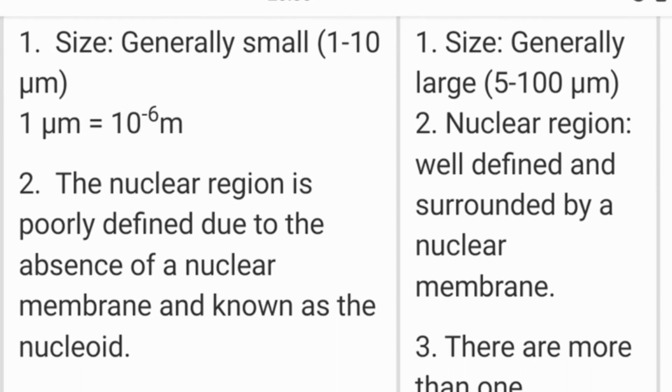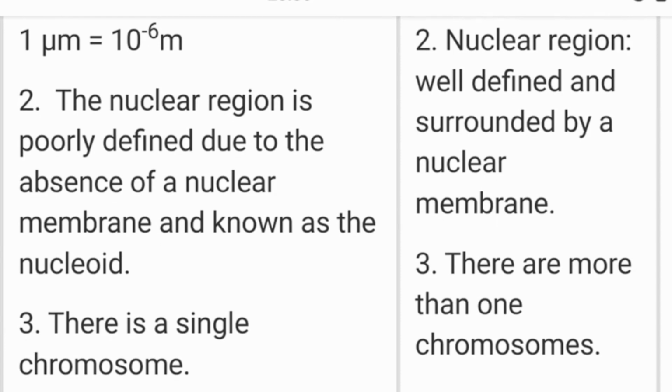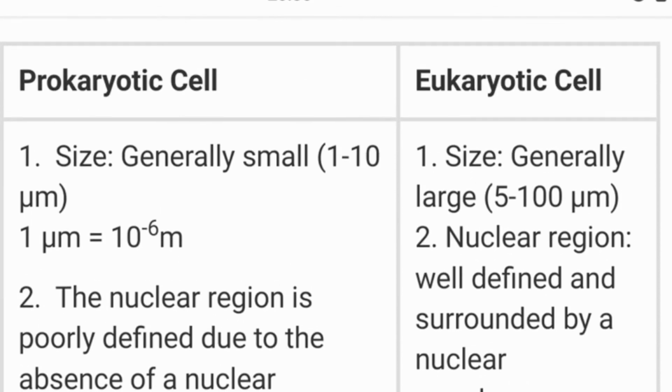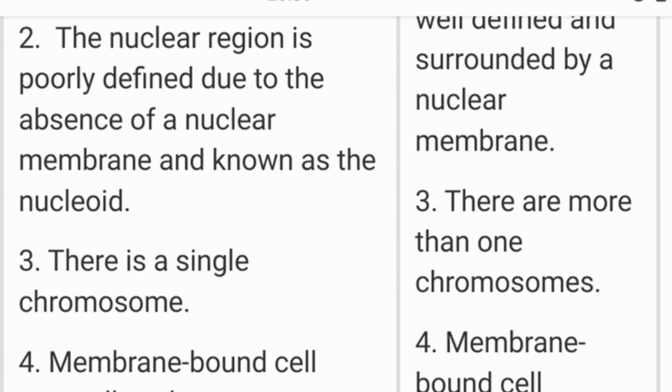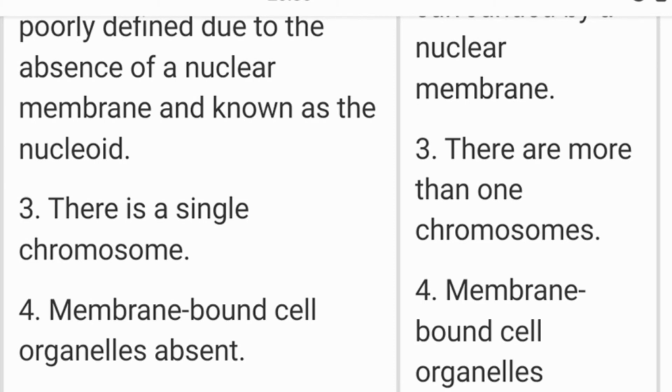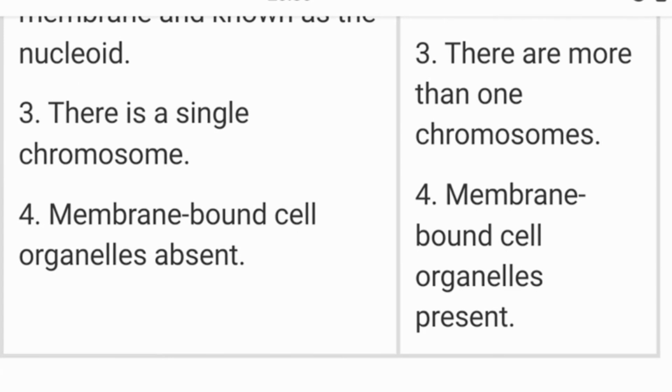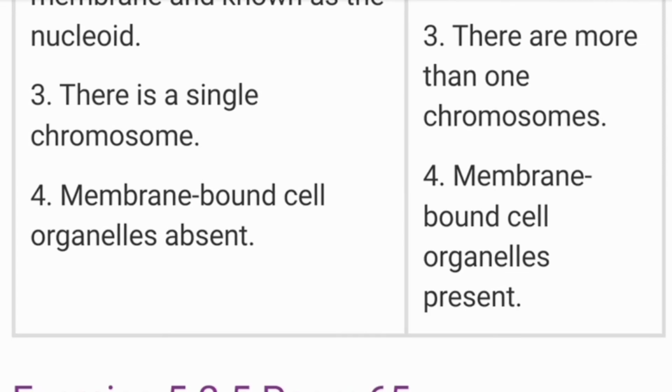The nuclear region is poorly defined due to the absence of nuclear membrane and known as the nucleoid. Nuclear region well defined and surrounded by a nuclear membrane. So nuclear membrane is present in eukaryotic cell and nuclear membrane is absent in prokaryotic cell. Third one, there is a single chromosome. There are more than one chromosomes. Membrane bound cell organelles absent. Membrane bound cell organelles present. That is, the membrane is present around the cell organelle which protects it, separates it from the other organelles.